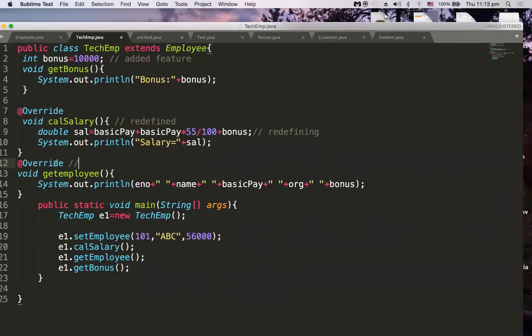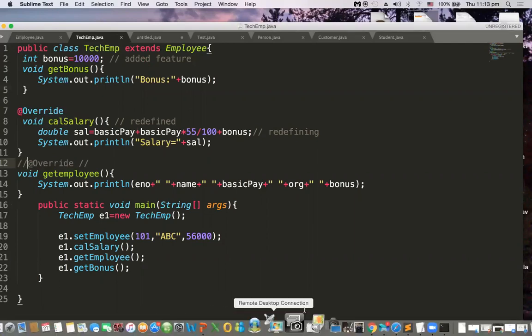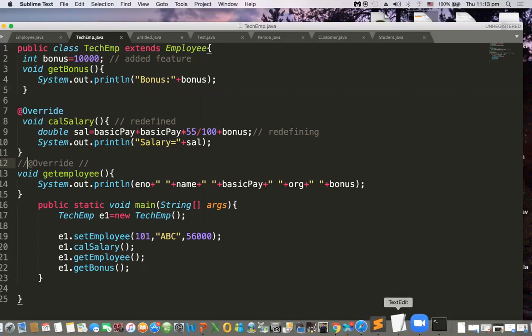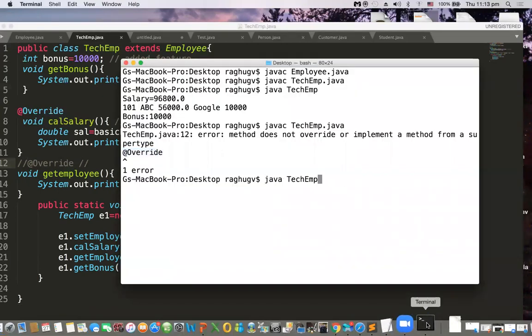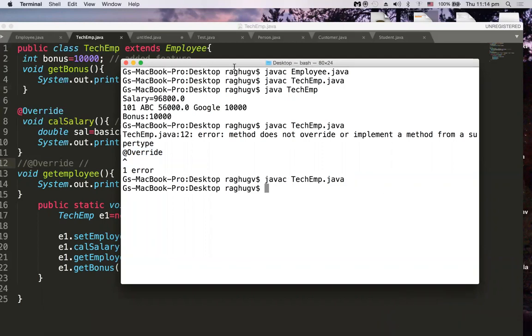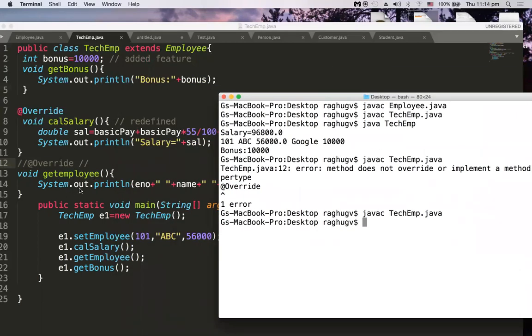For example, if this annotation is not there, save. You are thinking you are overriding, but now the compiler will not give any error. The compiler treats this as a child-specific method, because there was a spelling mistake.